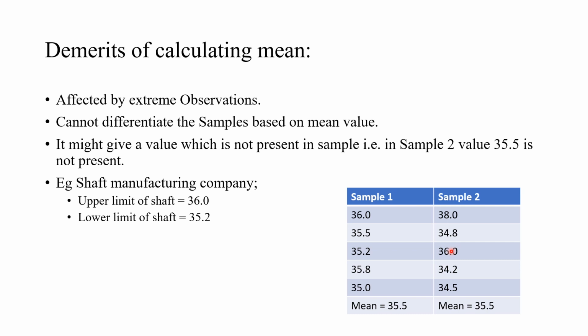The third demerit is that it might give a value which is not present in the sample. Like in sample 1 the mean is 35.5 and we have it in the observations, so it is okay. But in sample 2 we calculate the mean as 35.5, and this value is not present in the observations. The mean is not an observation here, so the value is not present in the sample.